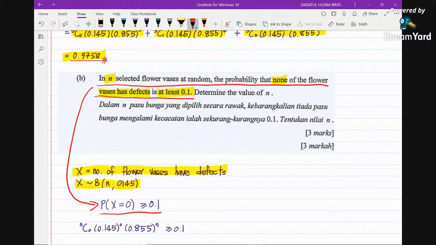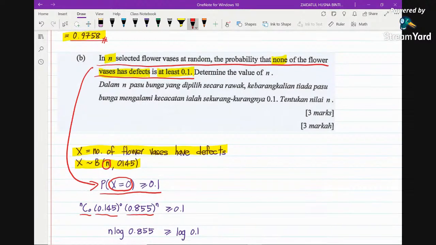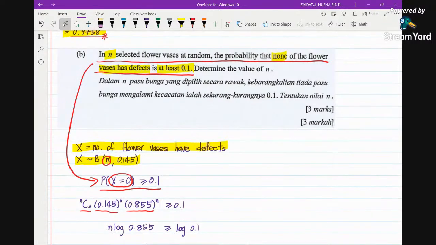Now how to solve this problem? The n is unknown here, so we are going to use the binomial formula. x equals 0 means it will be nC0 times probability of success to the power 0, multiplied by probability of failure to the power of n, and this is greater than or equal to 0.1. This may look complicated, but it is not actually, because nC0 is simply 1.